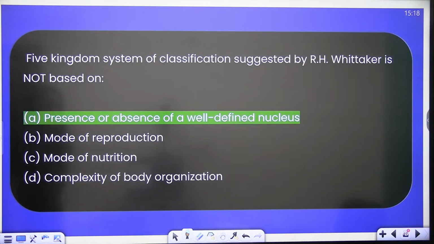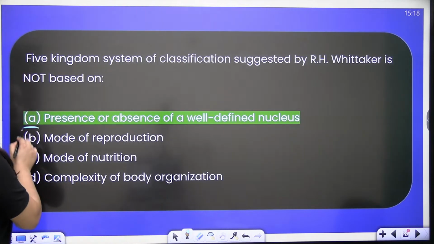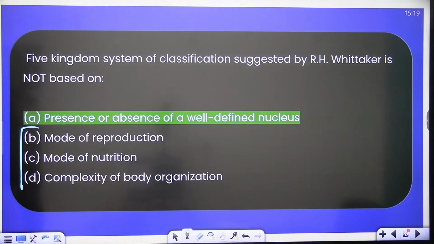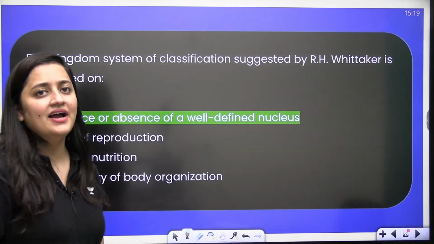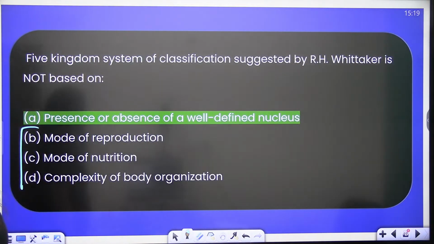Everyone just answer the question. Right, it is not based on the presence or absence of a well-defined nucleus, right? But even the mode of reproduction was considered there, right?